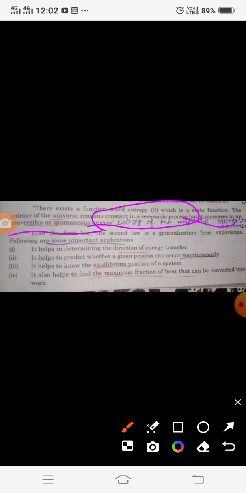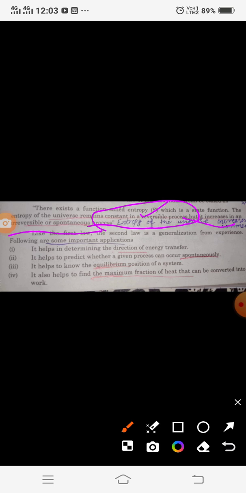So in a spontaneous process, the entropy of the universe always increases. Here is a short question that is highly important and often asked: why does the entropy of the universe always increase? Because most of the processes, most of the phenomena in the universe are irreversible, spontaneous. In an irreversible process the things are changed, transferred, combined or recombined.